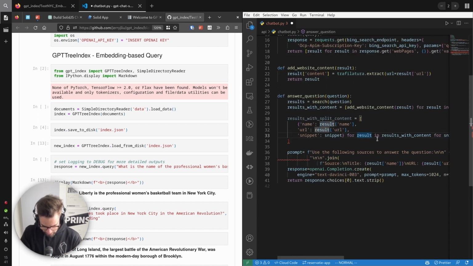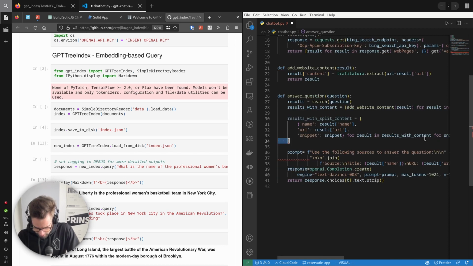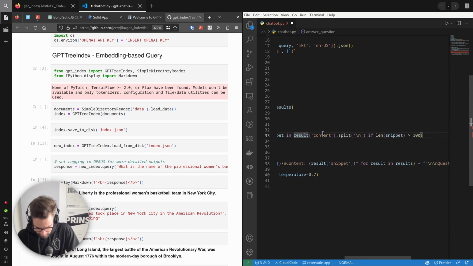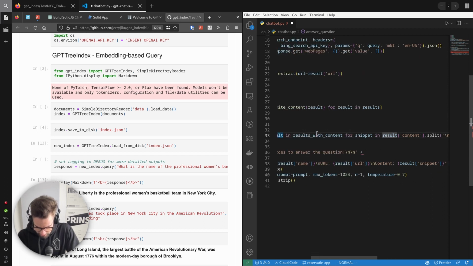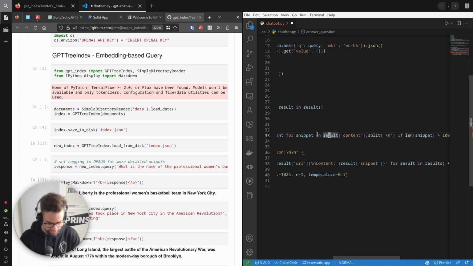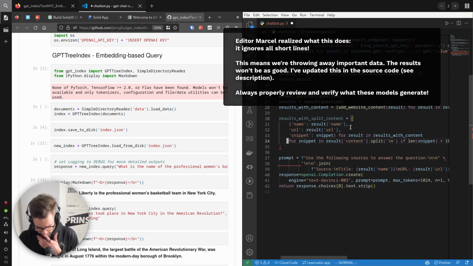I don't get this. So you have the results, and you split the content by line. And then for a snippet, Jesus, I don't know why I don't understand. I'm not that familiar with Python actually. I usually mostly do JavaScript.